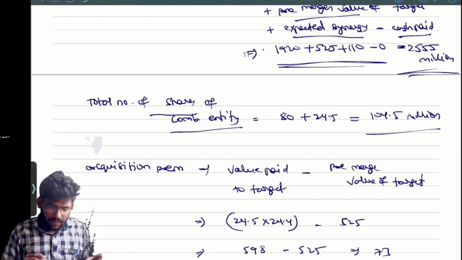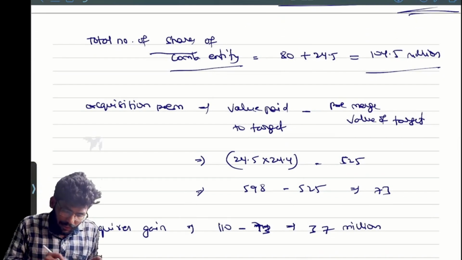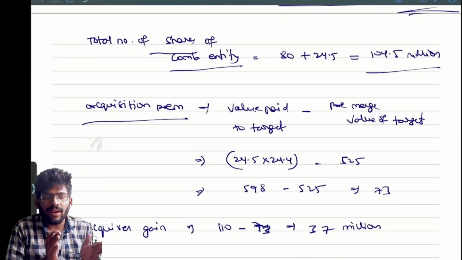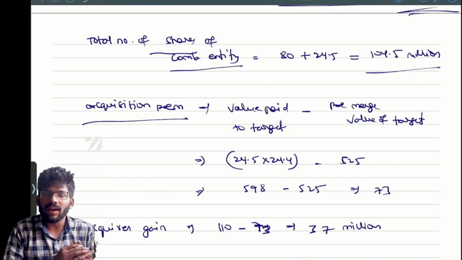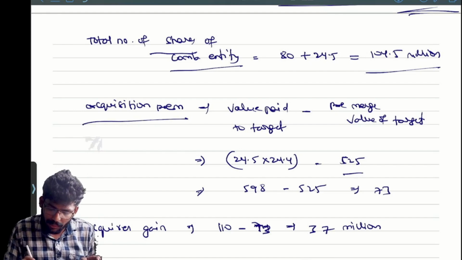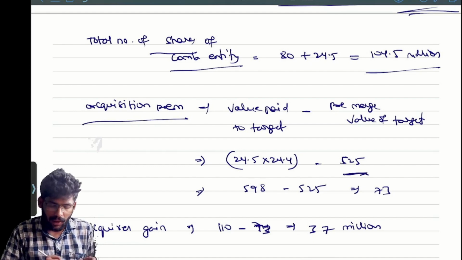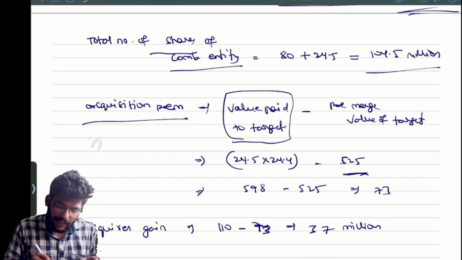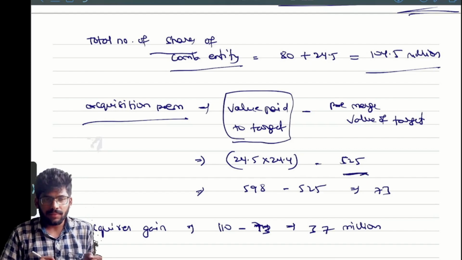Simple, sir. Acquisition premium equals the deal price minus the pre-merger value of the target. We already know the pre-merger value of the target. The value being paid to the target is nothing but the deal price.